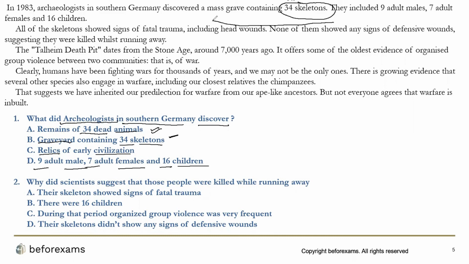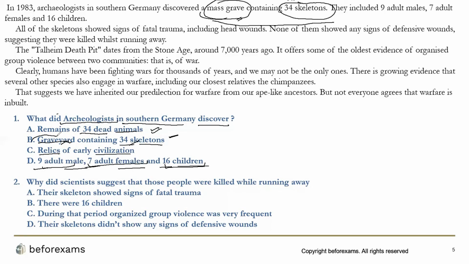Now there is a difference. The option says graveyard containing 34 skeletons, but the passage says mass grave containing 34 skeletons. Here they have specified that these were 9 adult males, 7 adult females, and 16 children. The option says it is a proper graveyard.